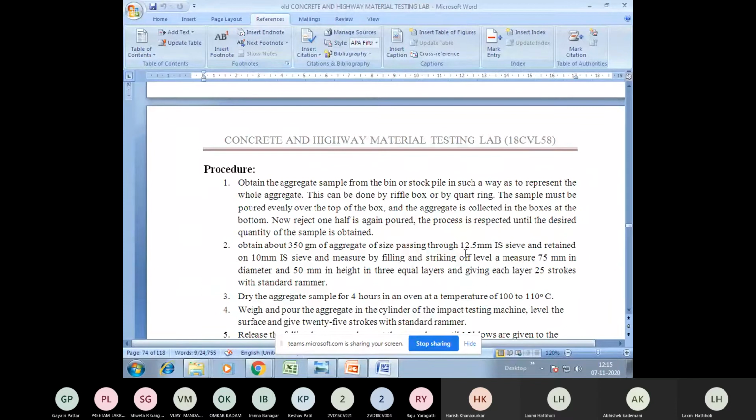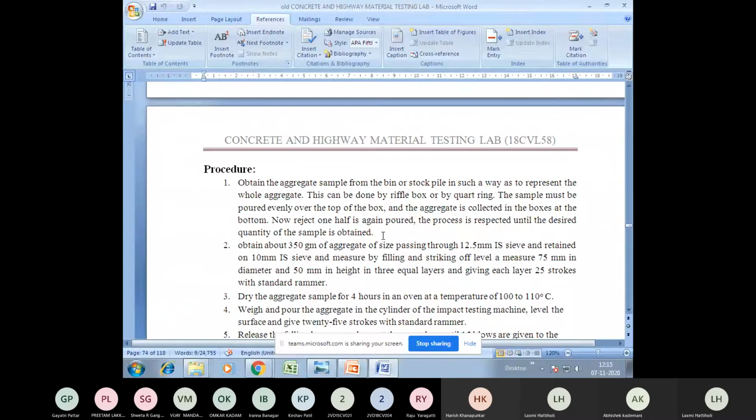So what you need to do here is collect the sample. You need to collect a sample from a heap of aggregate which actually represents the whole aggregate. It's not only from one portion, from all the portions you need to collect the aggregate. After doing this, first you need to sieve it. A standard size of aggregate should be taken for this experiment.